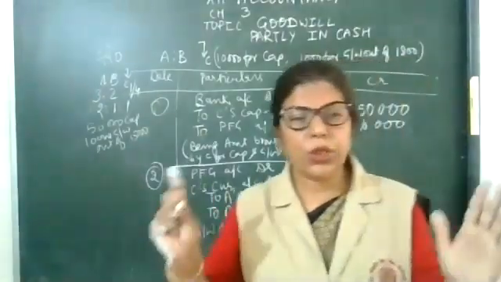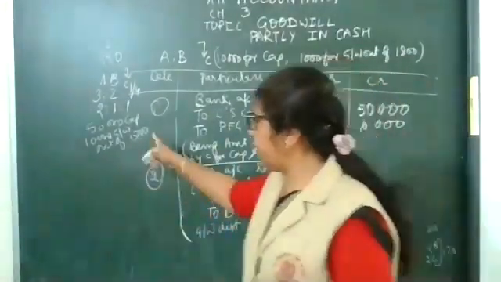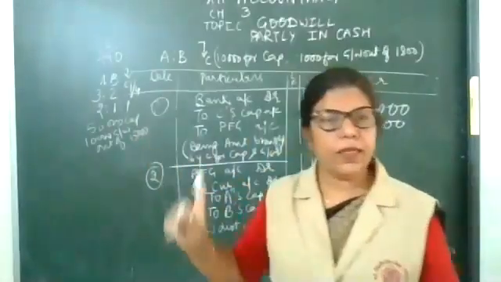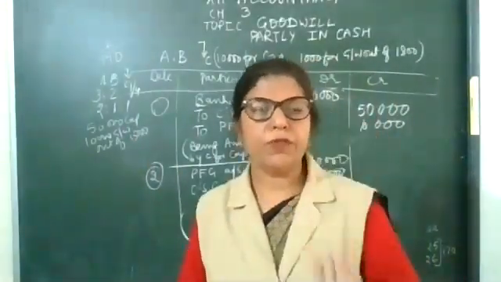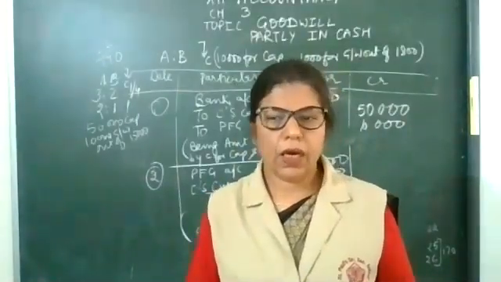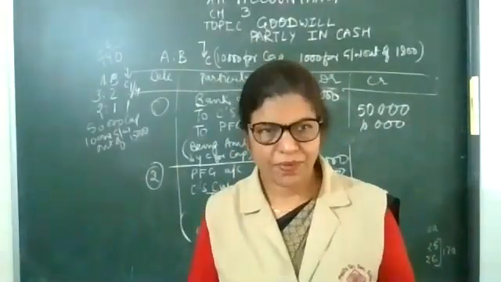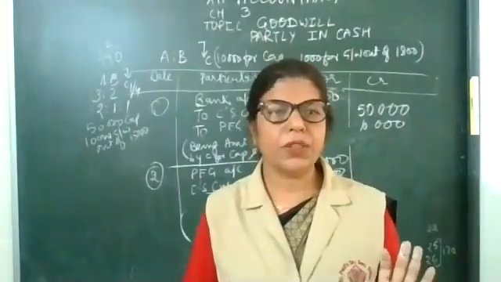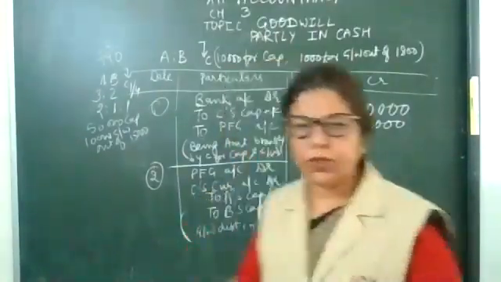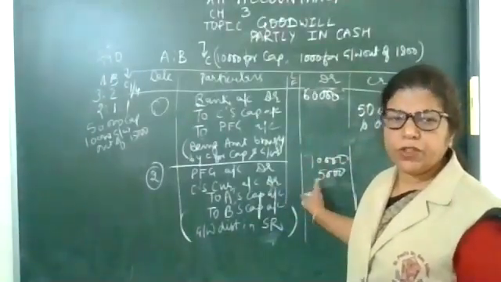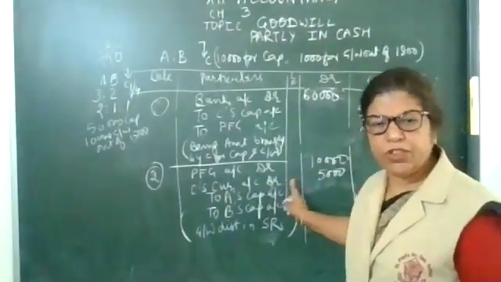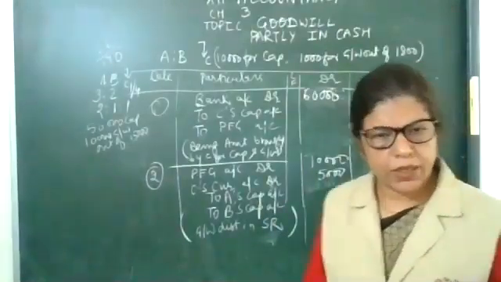Because the total goodwill is 15,000 and he is bringing only a part of it. He is bringing 10,000 in cash, and the 5,000 not in cash will be treated as current account.